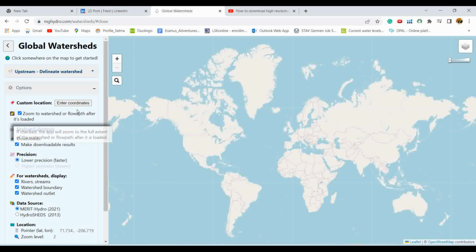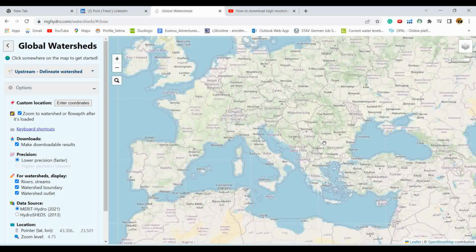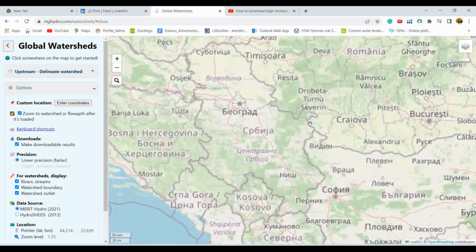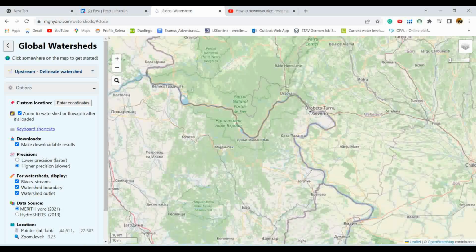To download the watershed, you either need to enter the coordinates or zoom in and click on your point of interest. Let's suppose I am interested in the Danube River and want to delineate a watershed downstream in Romania. In order to delineate the watershed, you just need to click on it and press delineate.